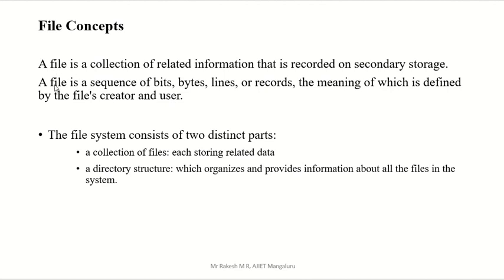The file system consists of two distinct parts. One is a collection of files, and another one is the directory structure. Directory structure means a collection of files. So those are the two things related to the file system.